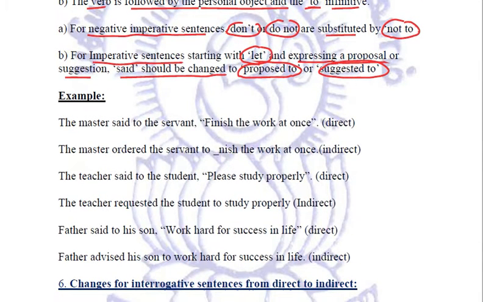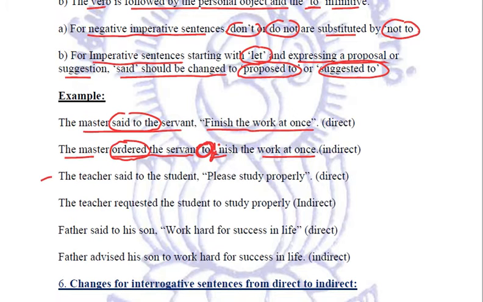First example, the master said to the servant, finish the work at once. Now here the master is indirectly ordering the servant. So this said to the servant is replaced with ordered the servant. The master ordered the servant to finish the work at once. We have used this to, infinitive to.